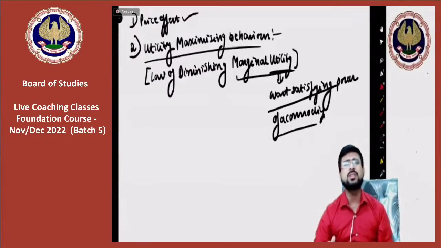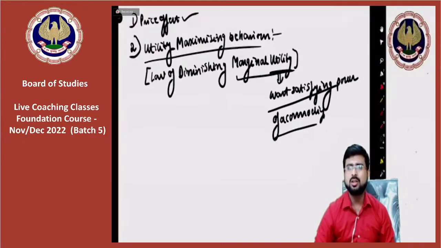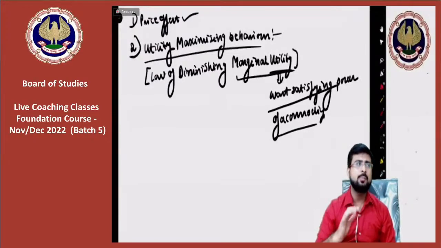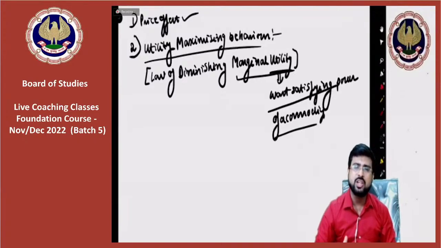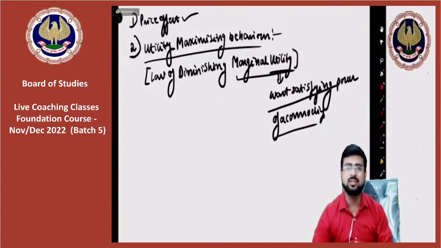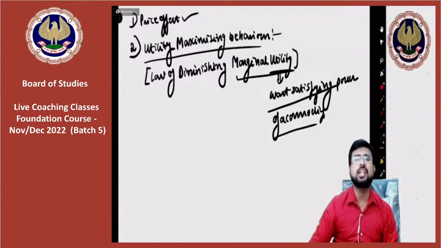Now you all must be thinking, sir, how can we measure utility? It is illogical. Why is it illogical, sir? Because how can Alfred Marshall tell us that utility can be measured, because it is a subjective concept? Yes. Alfred Marshall tells us that the value of utility is the willingness to pay.